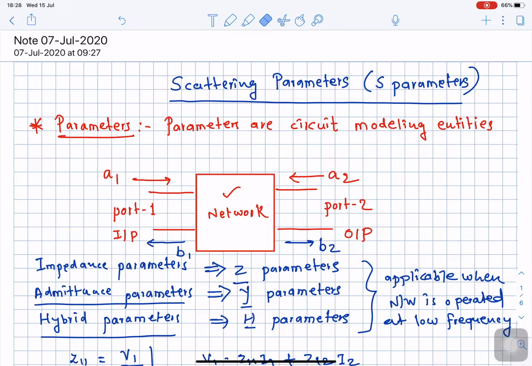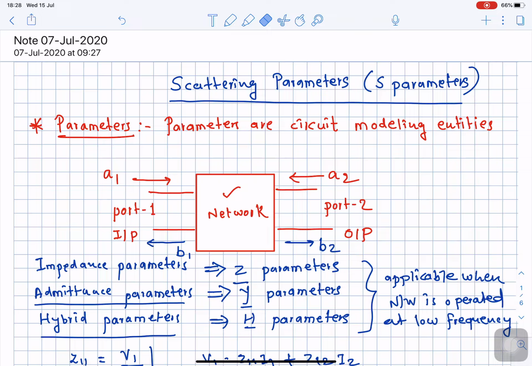Now one thing you should take into account is that in order to get the Z parameters, what we actually need to do is make the current equal to 0. Sometimes the current at port number 1 we want to make 0, that is I1 equal to 0, and similarly to evaluate the other Z parameter, I make the current at the other port equal to 0. When I make the current equal to 0, I am open circuiting the port. So whenever the current is 0, that indicates an open circuit condition.